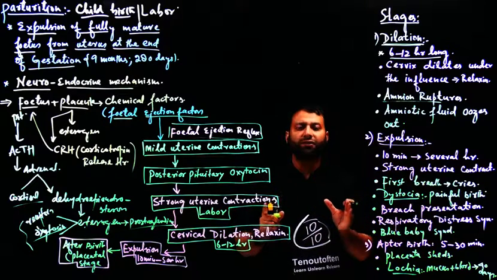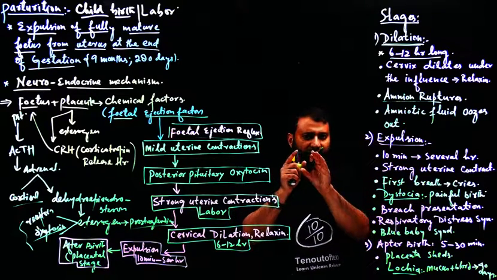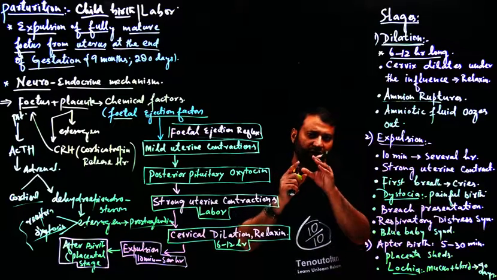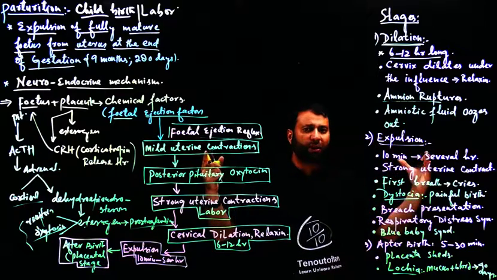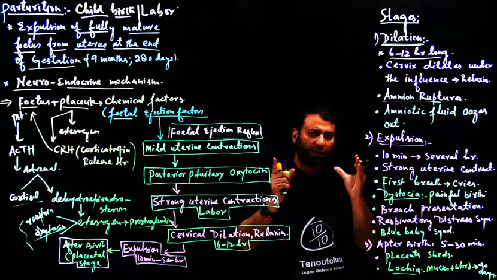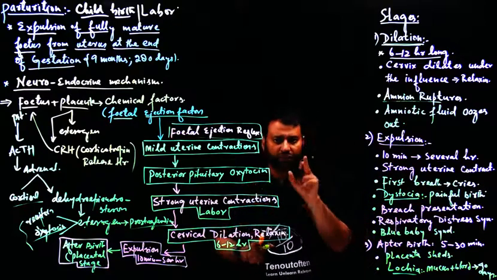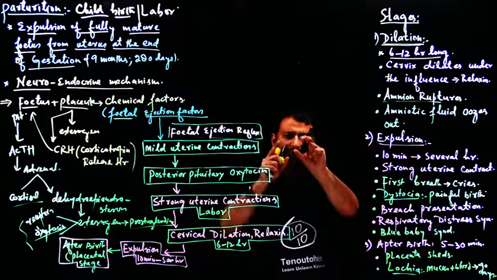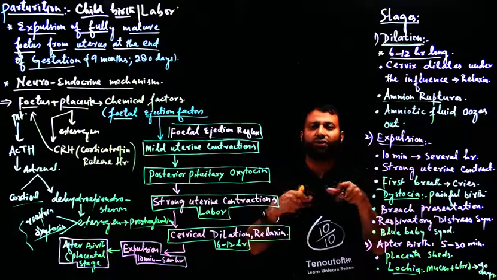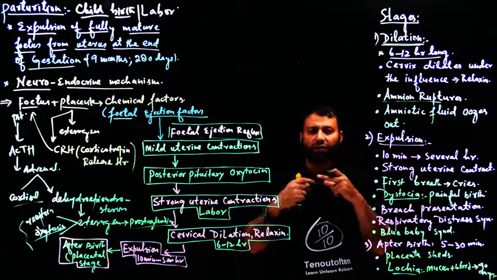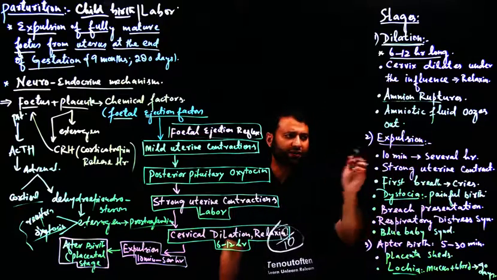It is a very complex and very intricate mechanism. बहुत ही complex mechanism है कि fetus को एक बड़ा 2 to 3 kgs जो है fetus, it will come through a small canal. So you see how much the magnitude of expansion of the cervix, कितना cervix को expand होना पड़ता है, और इसीलिए जब ये process start होता है तो amnion rupture हो जाता है. Amnion rupture होगा, amniotic fluid is lost, amniotic fluid oozes out through the birth canal so as to lubricate the birth canal, so as to make sure that the fetus does not suffer or is subjected to any sort of friction. Then comes the second phase, that is the phase of expulsion.